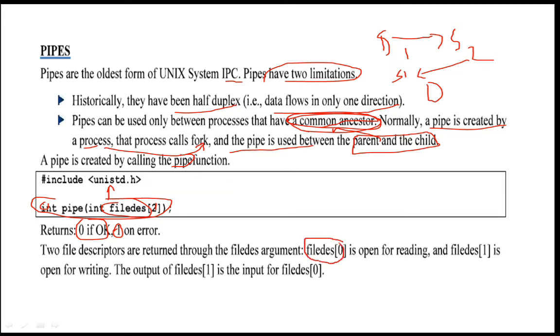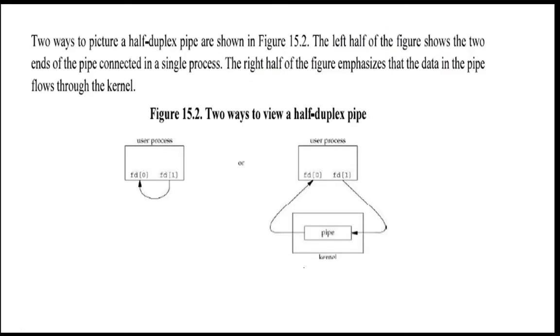The file descriptor 0 will be open for reading, whereas the file descriptor 1 will be used for writing. The output of file descriptor 1 is the input for file descriptor 0. So whatever you write to file descriptor 1, that data you are going to read from file descriptor 0.